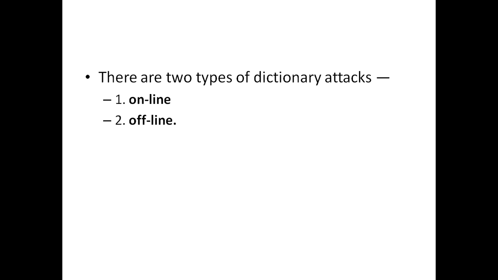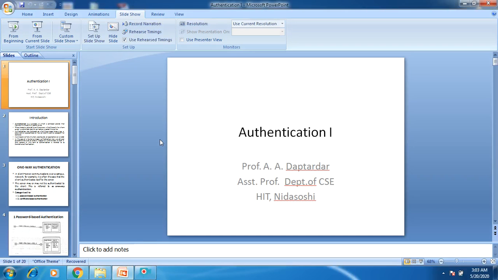Another possibility for the attacker is to eavesdrop on the communication link during authentication. Then the attacker could make use of some algorithm so as to guess the passwords. This is exactly what the chapter on authentication covers.